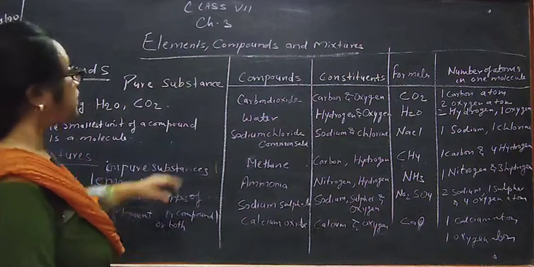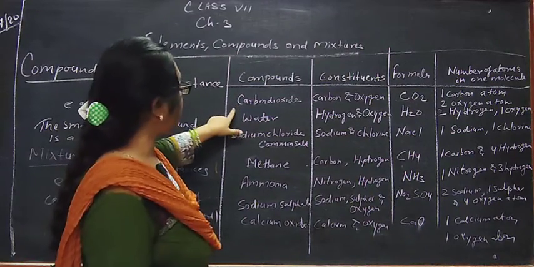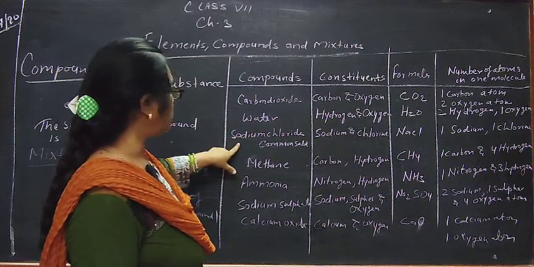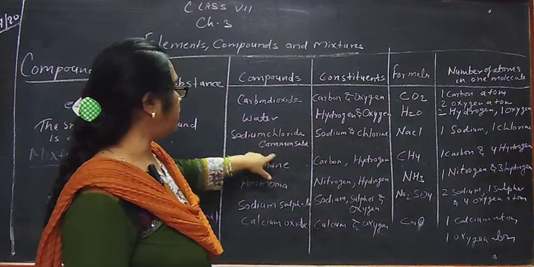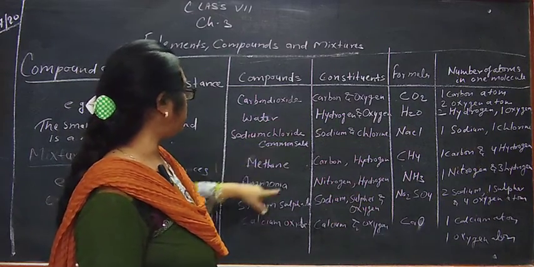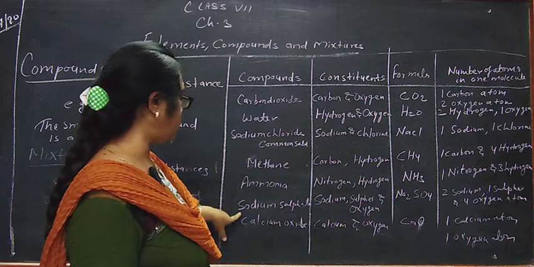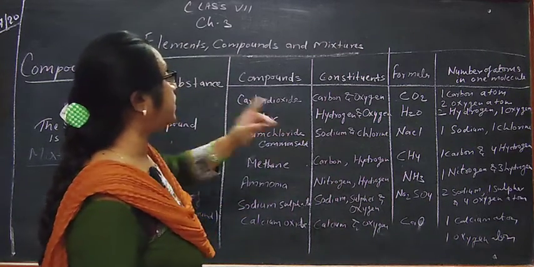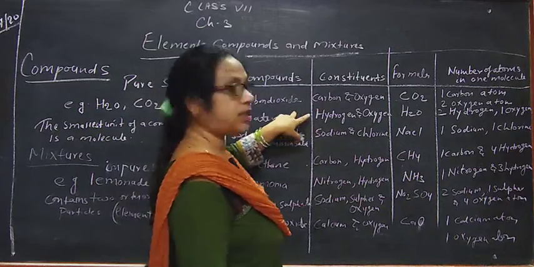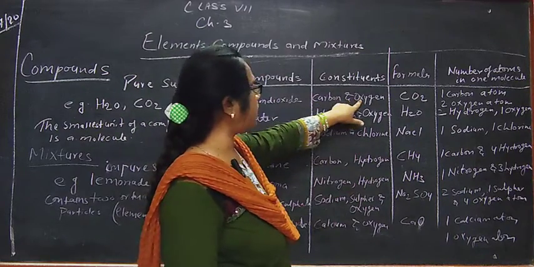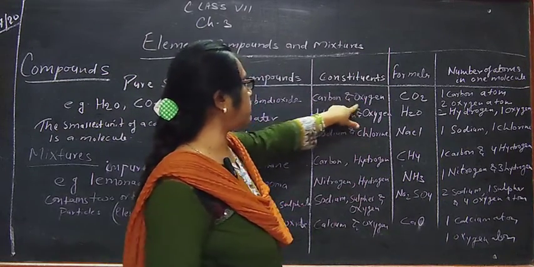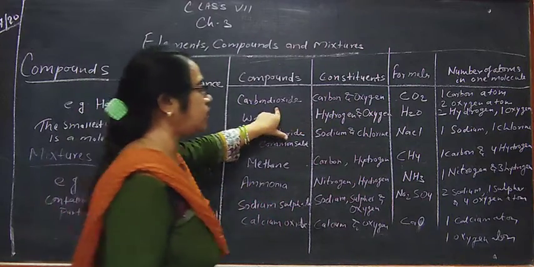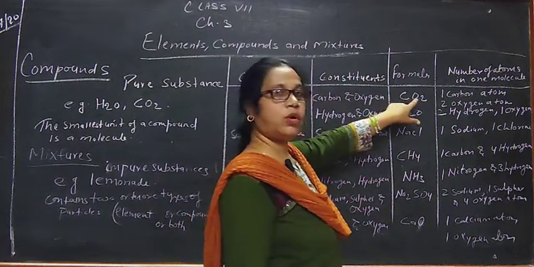Here some compound names are given: carbon dioxide, water, sodium chloride, that is common salt, methane, ammonia, sodium sulfate and calcium oxide. And their constituents: carbon dioxide is made up of carbon and oxygen, and its formula is CO2.